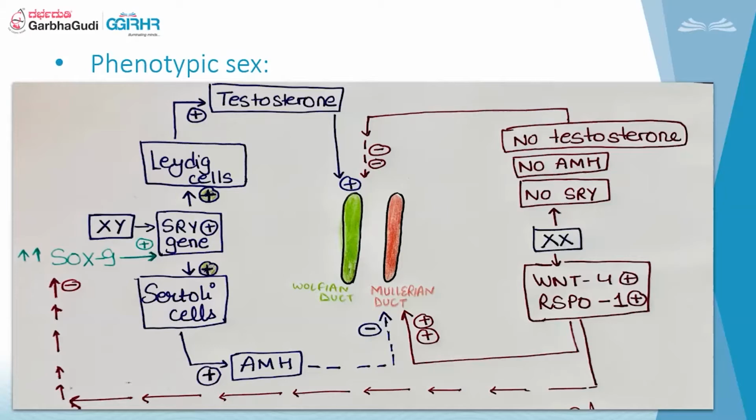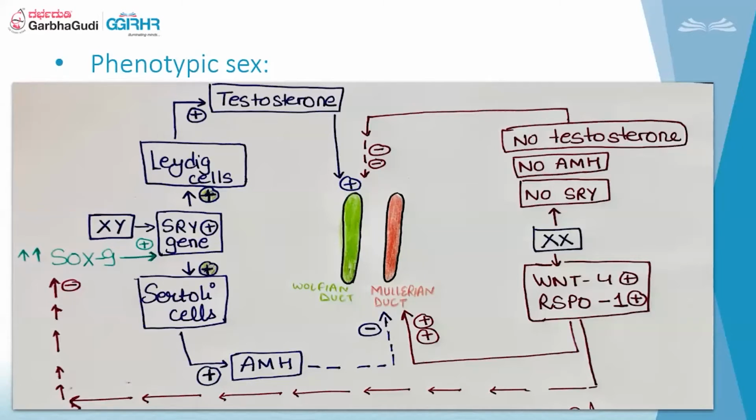reproductive system. But now if the Wolffian duct has to grow, what happens is, if in an embryo we have an XY chromosome, this Y chromosome has an SRY gene. This SRY gene promotes the formation of Leydig cells and the Sertoli cells. Leydig cells, please stay on the slide. This Leydig cell produces testosterone. This testosterone gives a push and promotes the development of the Wolffian duct and then the male reproductive system. On the other hand, the Sertoli cells produce AMH, which in turn inhibits the Mullerian duct. So there will be development of the male reproductive system.